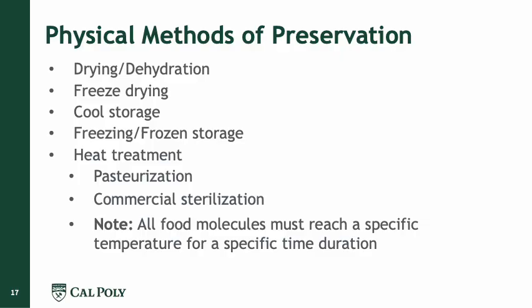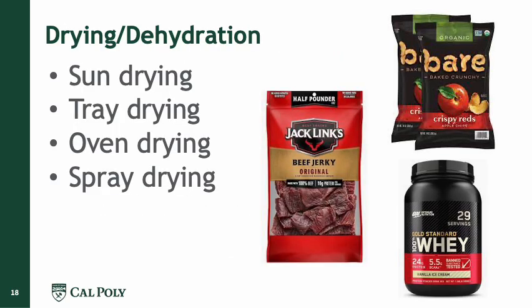And so let's take a look more in depth at this type of method. Okay, so the first one is drying or dehydration. And we have different types of drying and dehydration, like sun drying, tray drying, oven drying, spray drying. And we have some examples here, like beef jerky, apples, whey protein powder. So let's take a look at what drying is.